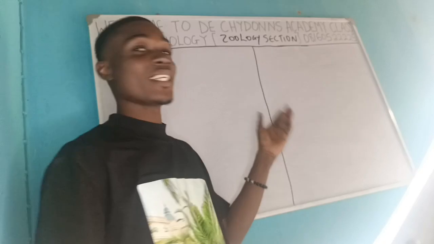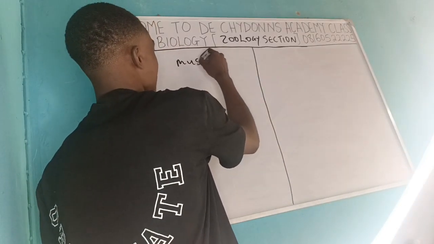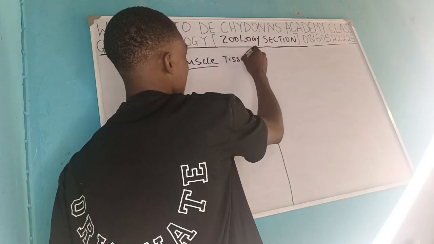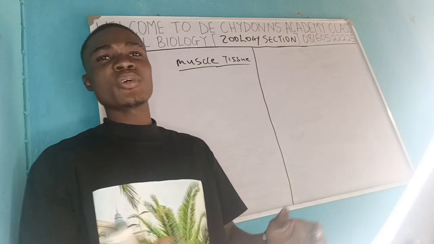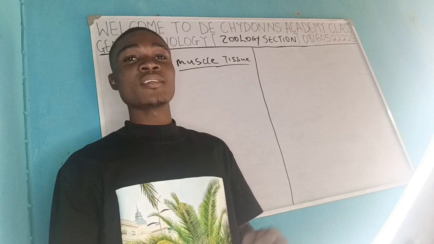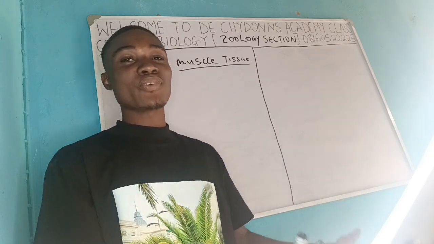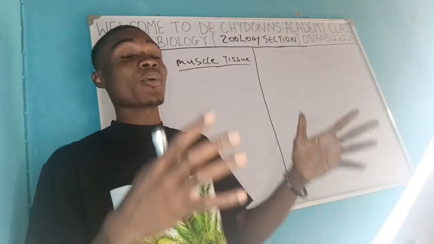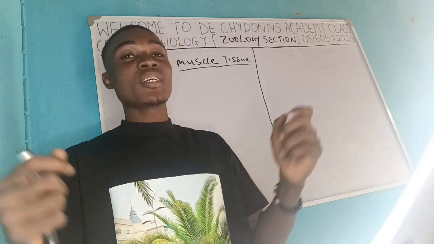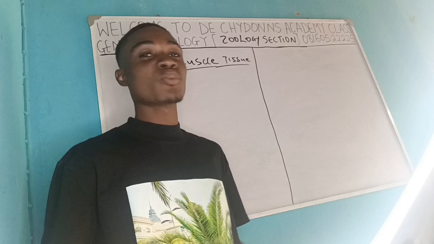Having discussed the epithelial and connective tissue, let's go to muscle tissue. Muscle. So muscle helps the skeleton. Without the muscle, the skeleton may not be functional. The skeleton is a supportive tissue, yes, but the muscle helps the skeleton to function properly with the help of the tendon, which connects the muscle and the bone. Having discussed connective tissue, the tendon is a connective tissue that attaches the muscle to the skeleton, which enables the skeleton to do its supportive work properly.